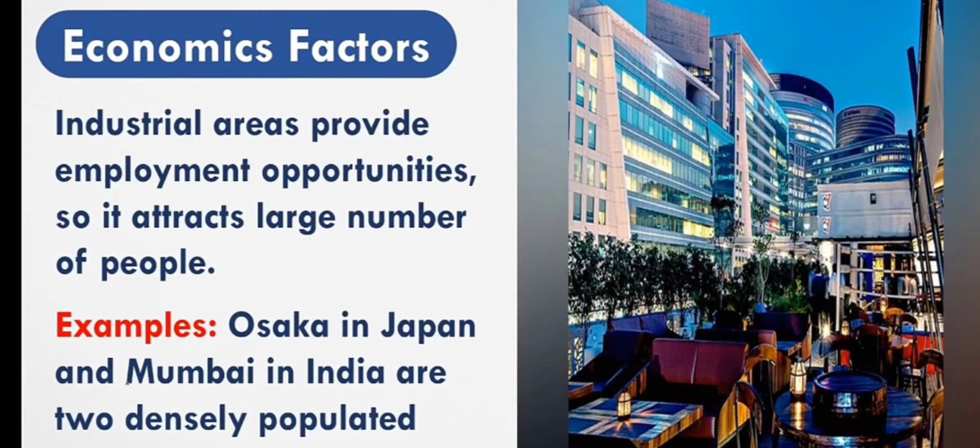For example, Chennai is the district with a very small area in Tamil Nadu, but the people are crowded more there too. Why? It is a very small area, but why are people crowded more? Because the job opportunities are more in Chennai, so people are crowded there. This is the example I have given. Also, in Japan, Osaka, and in India, Mumbai. These are two densely populated areas, attracted more due to their employment opportunities.